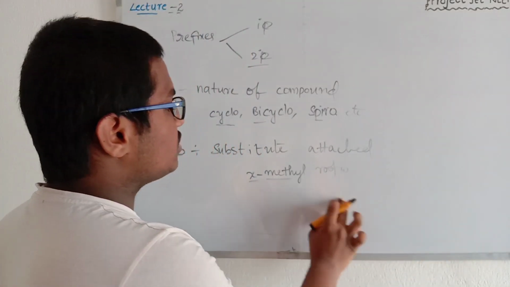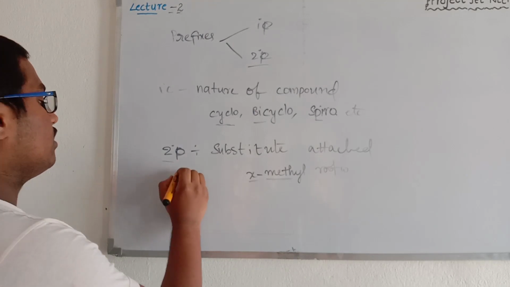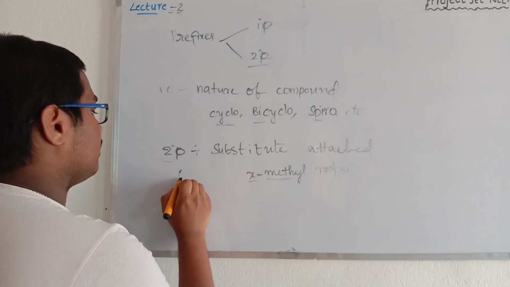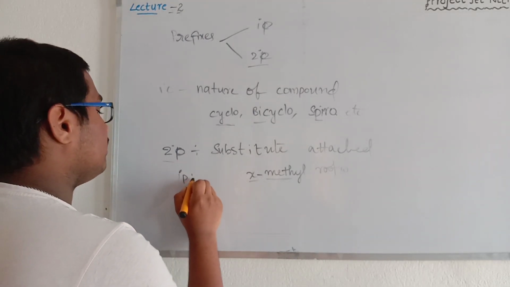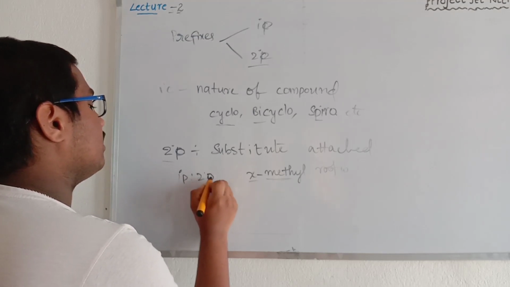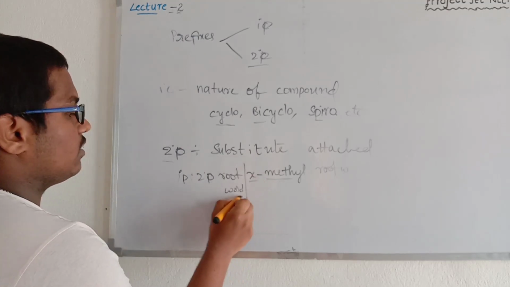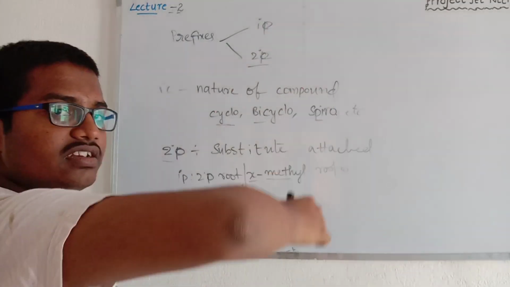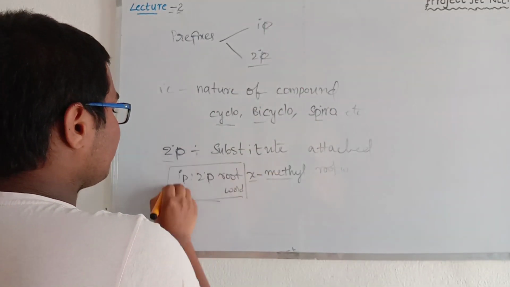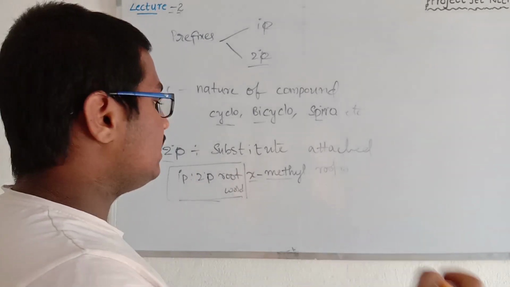This is the basic structure to follow: first the primary prefix, then the secondary prefix, then the root word. Till now, this is the order followed by the prefix and the root word.